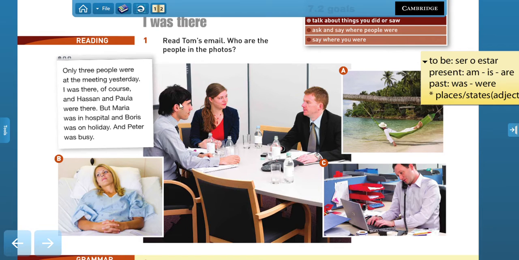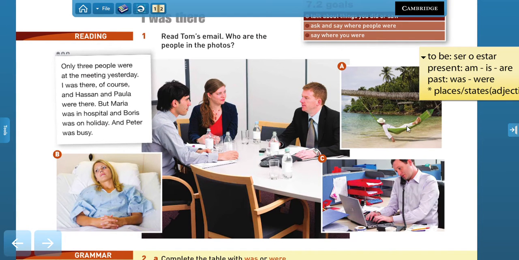So we know that Paula was in the meeting and Hassan and Tom. So one of these is Hassan, probably this one, and then we have Tom over here, right? Maria was in hospital, so she would be Maria, right? Boris was on holiday, then we have Boris, and Peter was busy.